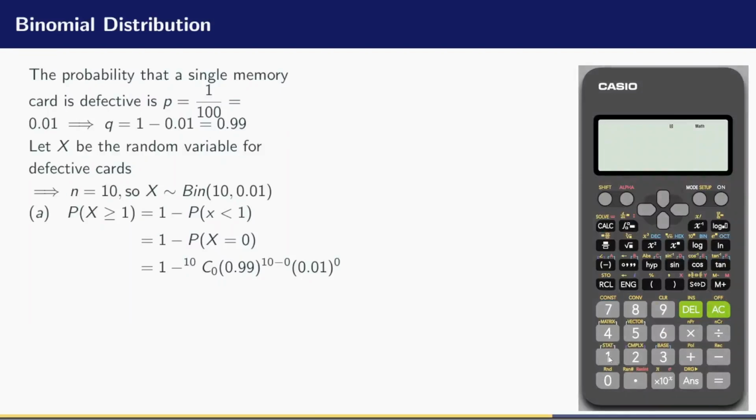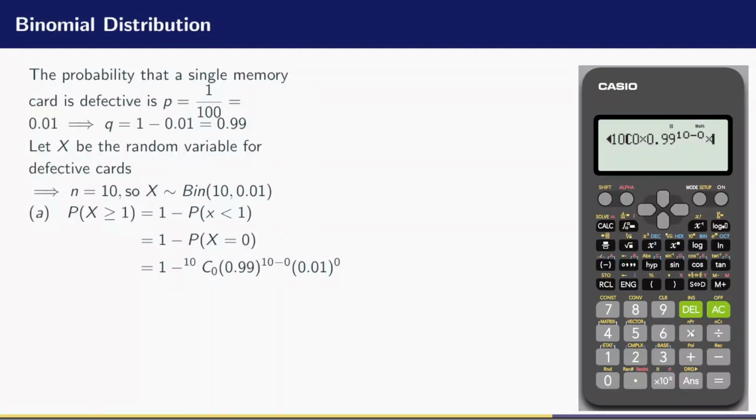So I'm having 1 minus, I have 10 combination 0, so I can punch 10, shift combination 0, 10 combination 0, times 0.99 raised to the power of 10 minus 0, 10 minus 0, are we together?